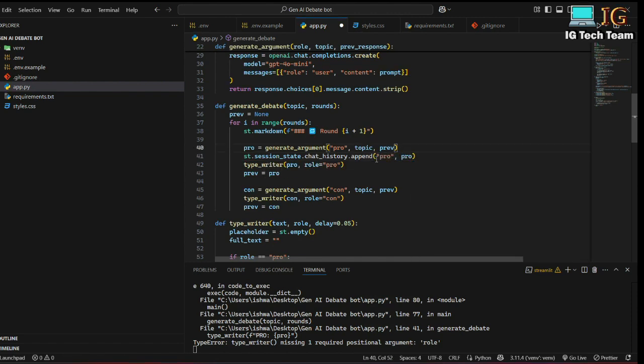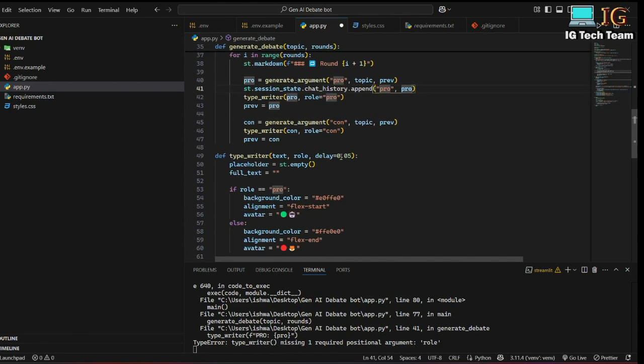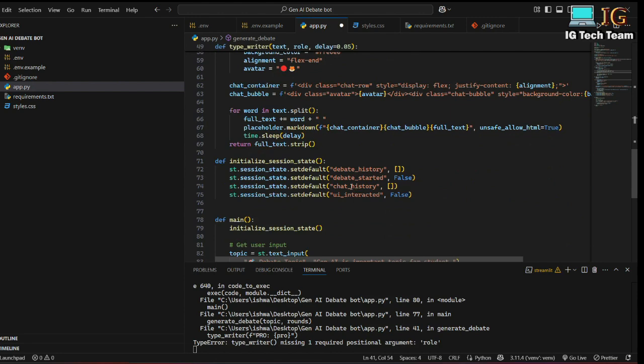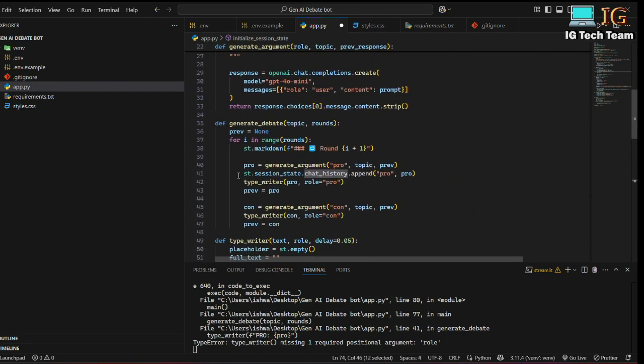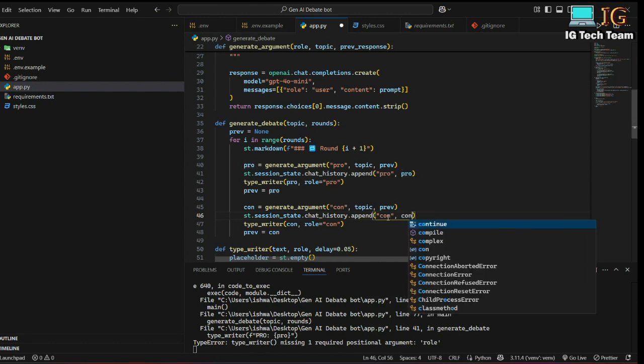I'll be storing it as a tuple. You can clearly see I will be adding pro and this generated pro, and I'm storing this in chat history, as I have already initialized chat history here. And also for the con side, I'll be copying this, Control C, and here I can write con, and also this is for con.